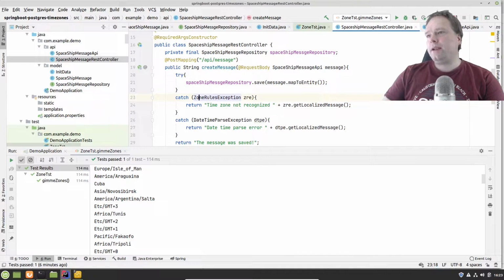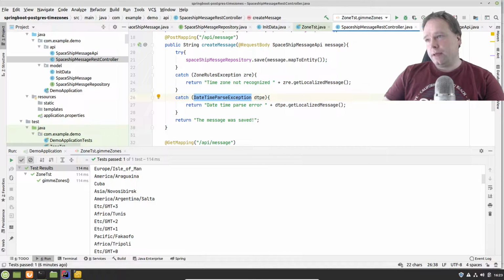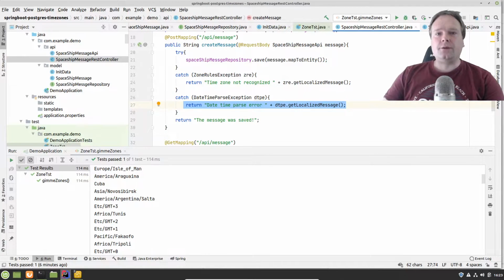If we have any errors, right now we're just returning a string like "time zone not recognized", then get a localized message. But if we get a zone rule exception, or a datetime parse exception, it's a bit the same. We return datetime parse error. Of course, when we do it like this, then we return HTTP status code 200.